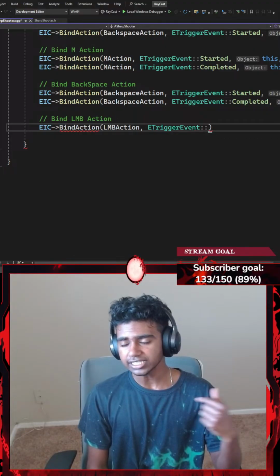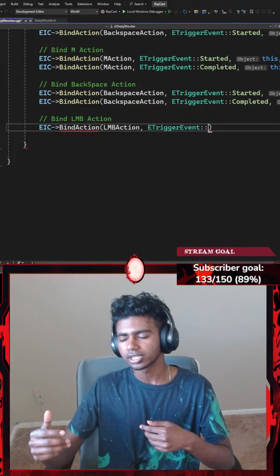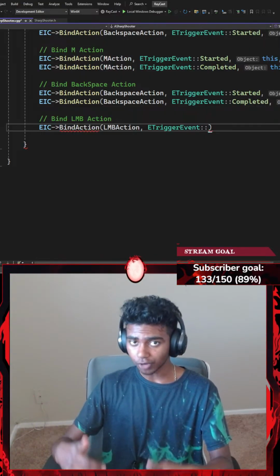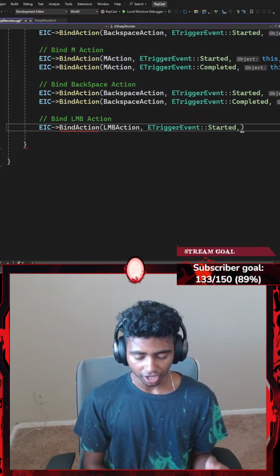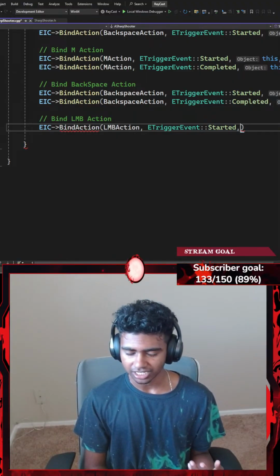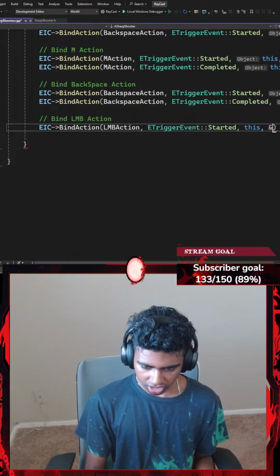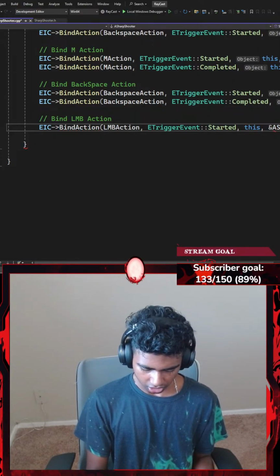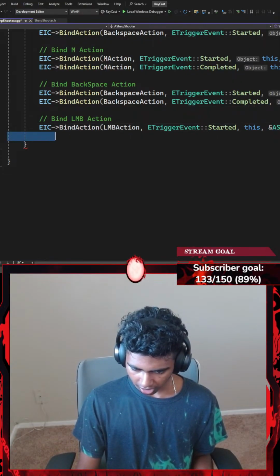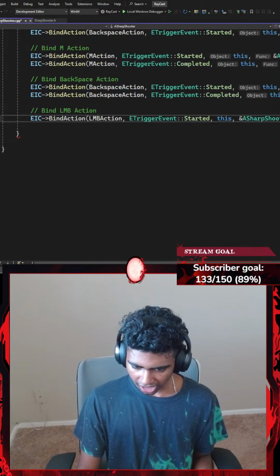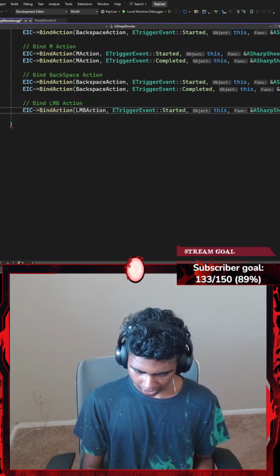What event am I looking for when I click my left mouse button? Either I want to get a read if my mouse button is being pressed, or if it's not being pressed. So if my LMB action has started on this object, which means it is being pushed, I want to tell it to do what my ASharpShooter, let's go with something like SHOOTR, what my ASharpShooter's LMB_Pressed function tells me to do, ending with a semicolon.